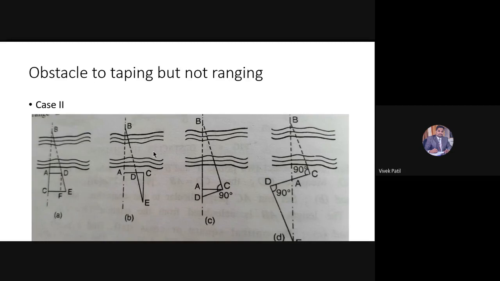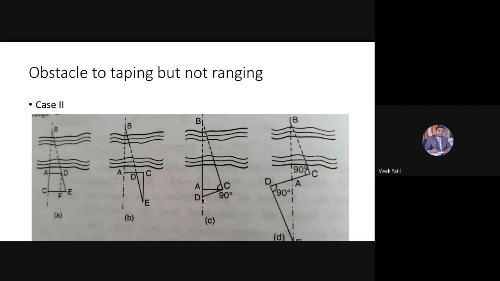Just try to write down the equation on a paper or on a sheet, whatever writing material you are having. What I'm saying, from triangles ABC and ACD, if these two triangles are similar triangles, can I write the equation that AB divided by AC is equal to AC divided by AD? Can I write that equation? Is the equation correct?